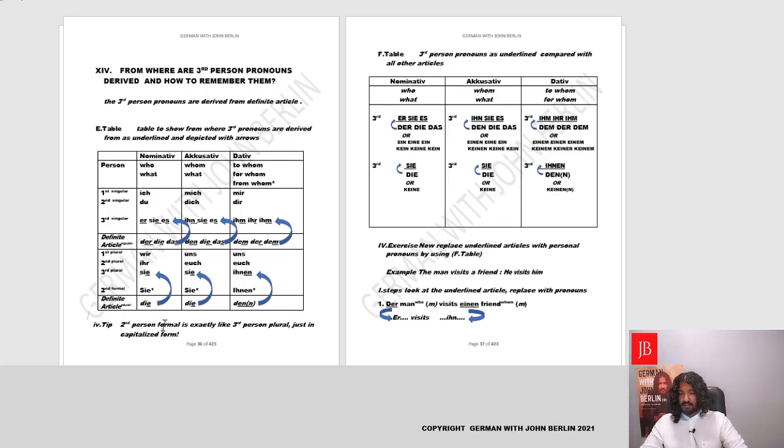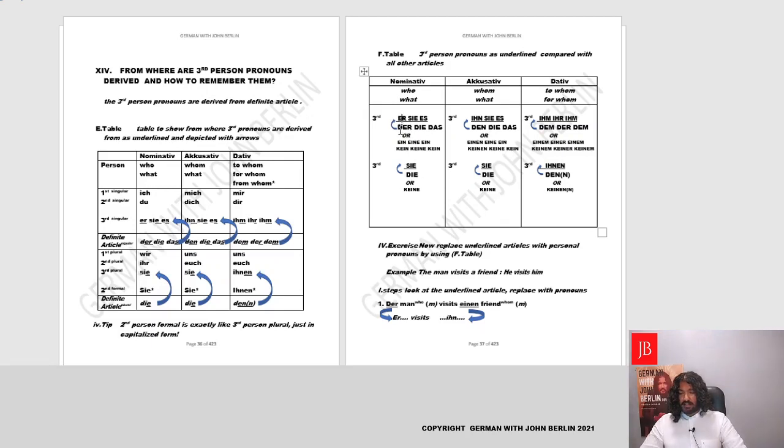We could see if this also compares with the other articles. Basically these personal pronouns could be compared to the definite article, and from the definite article we can derive the other articles. So it's a comparison of personal pronouns with all the other articles with the help of the definite article.